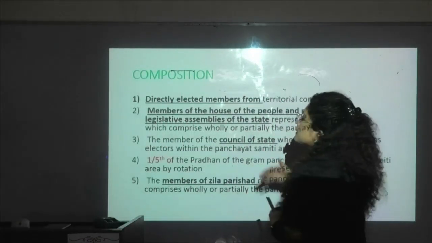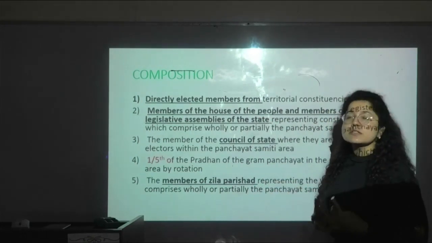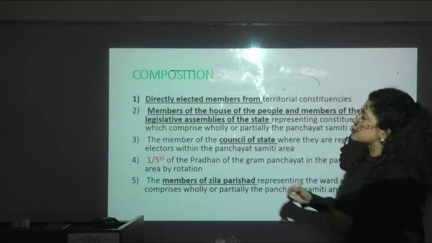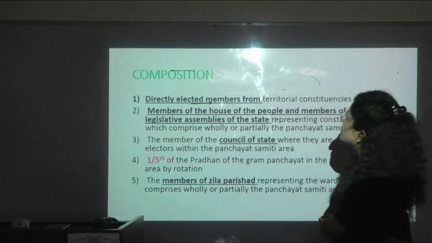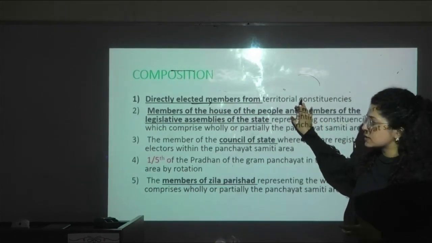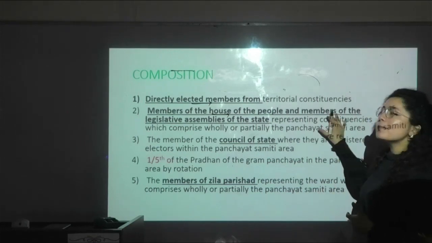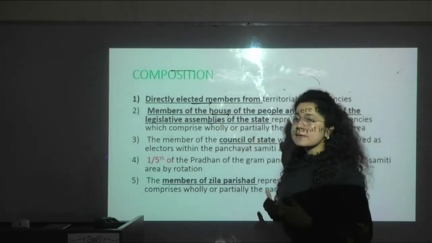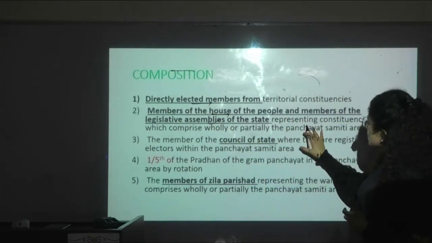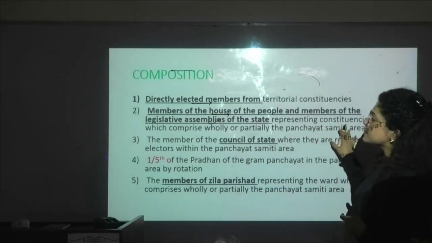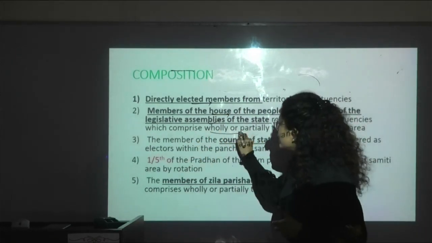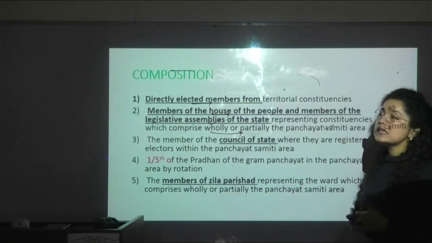Its composition consists of different types of members. First are the directly elected members from the territorial constituencies. Next, the members of the House of the People and the members of the legislative assembly of the state, representing constituencies which comprise wholly or partially the panchayat samiti area.